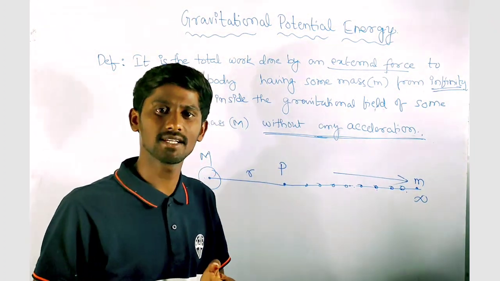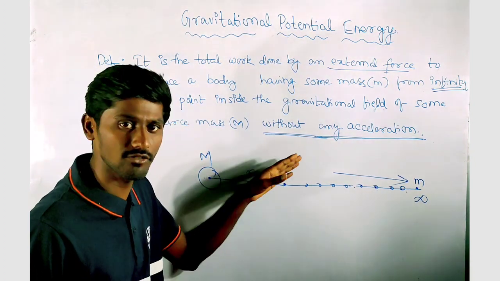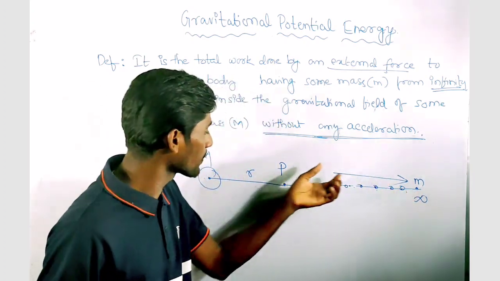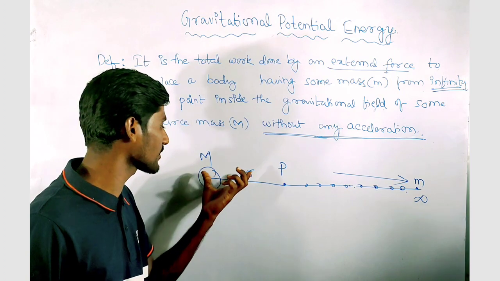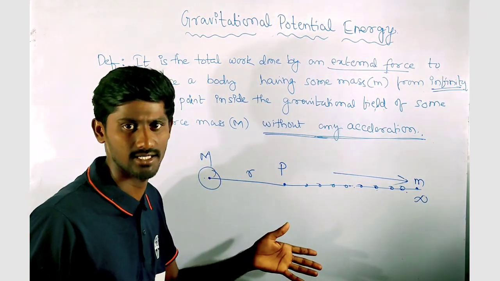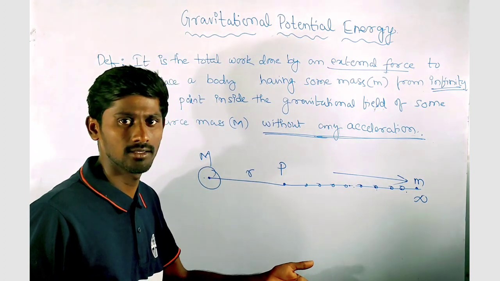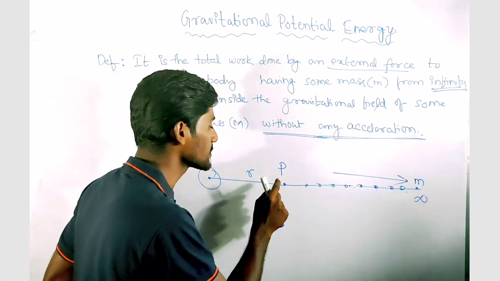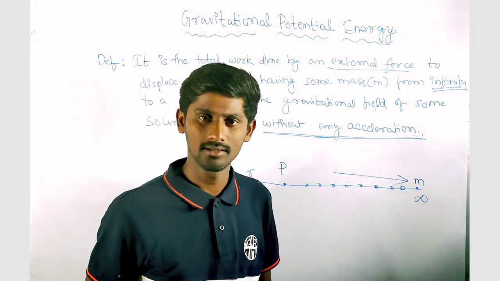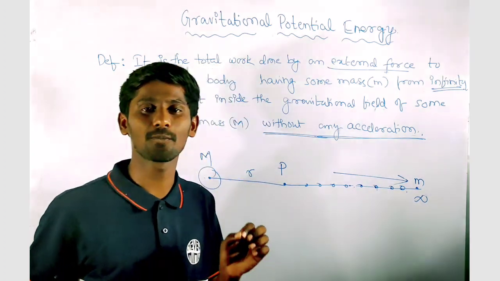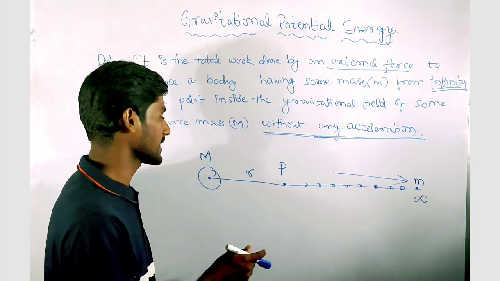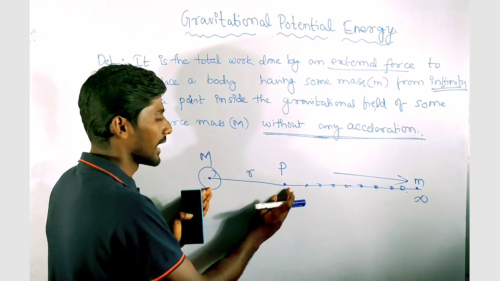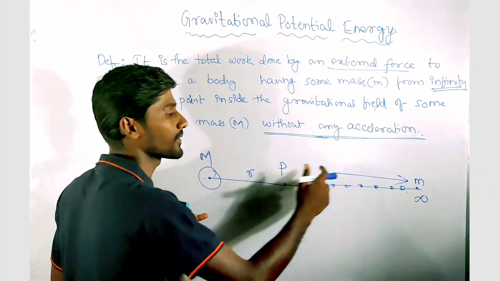Okay? If we can measure the total work done by the external force that we applied on the small m to bring this particle from this point infinity to the point P which is inside the gravitational field of capital M without any acceleration, then that total work done is the gravitational potential energy of this small m at this point P, or that is the change in gravitational potential energy of the two particle system capital M and small m when they are brought close at a distance of r from infinity.